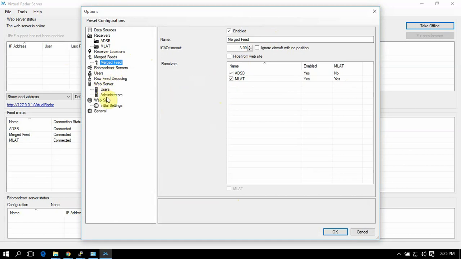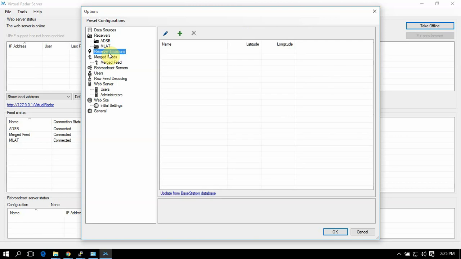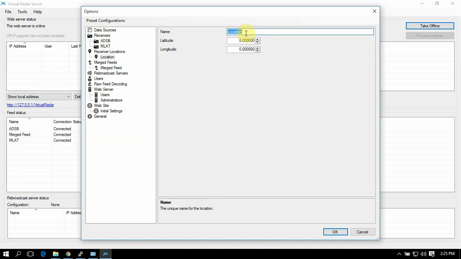After that, there's your receiver location. I just did mine on the map itself, so I didn't add it in here, but you can name it whatever you like and put it in there. I'll probably do that off camera.